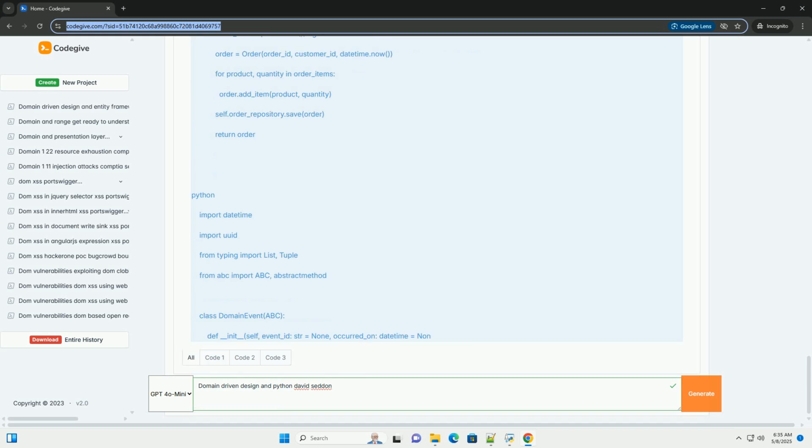Testing DDD applications. Unit tests: test individual entities, value objects, and domain services. Integration tests: test interactions between aggregates and repositories. Acceptance tests: test the system from the perspective of the user, ensuring it meets the business requirements.